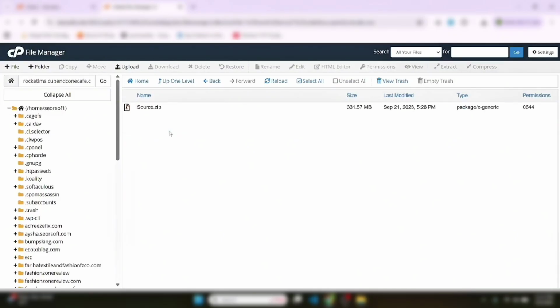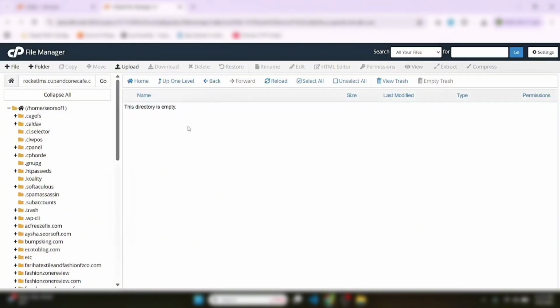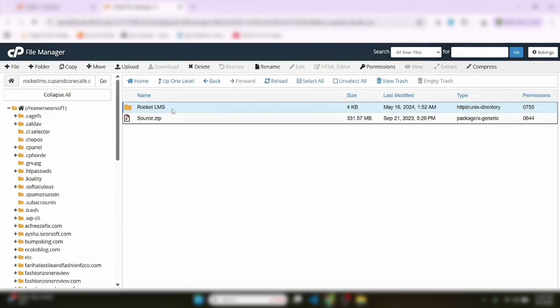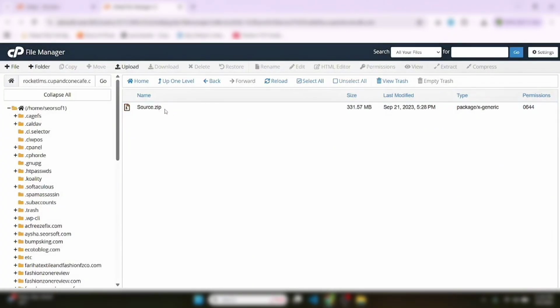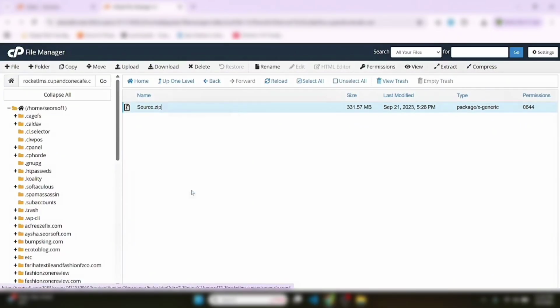Enter the source code folder. There is also a zip file. Now move this zip file to the main subdomain. Okay, back to the subdomain. Now we have to delete the folder. Okay, extract the source zip.